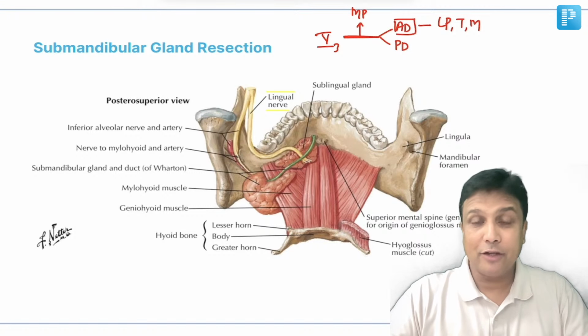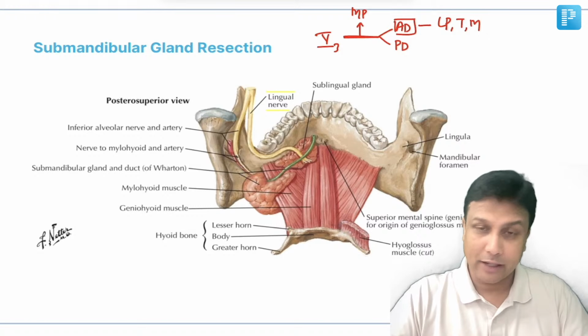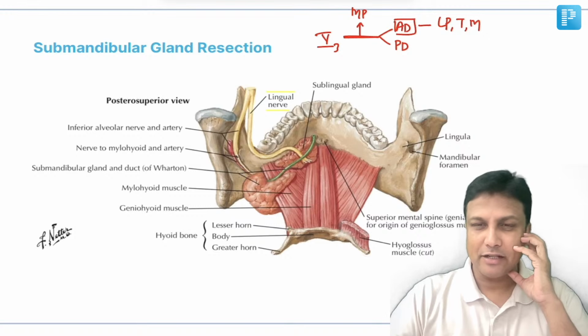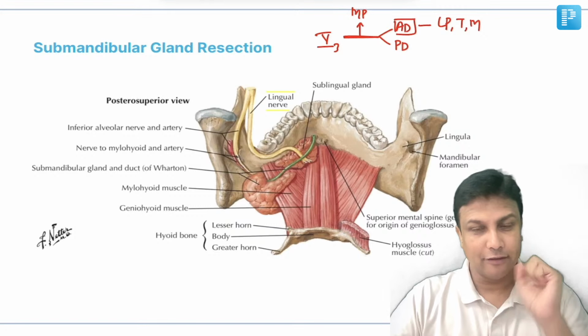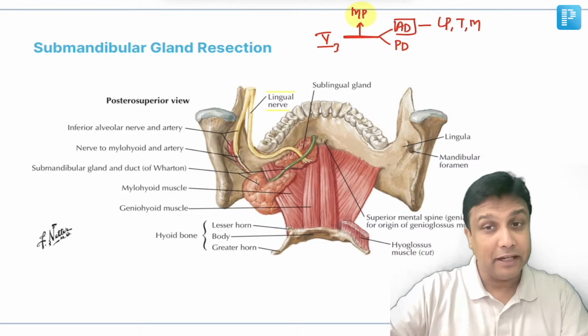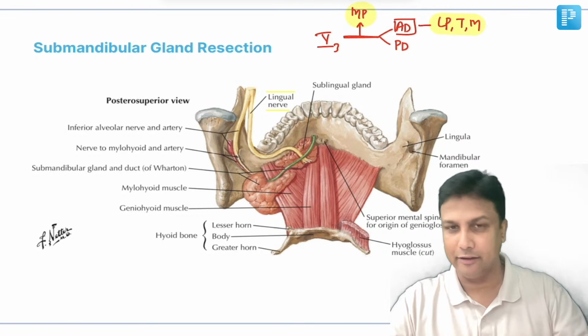Yes, I'm trying to tell you all those points right now which normally the students will tend to forget here. Okay, this you already know, everyone has studied it. I repeat again, muscles of mastication will be supplied by mandibular nerve. In that, trunk will be supplying one of the muscles of mastication, that is medial pterygoid, and remaining muscles of mastication are taken care of by anterior division.